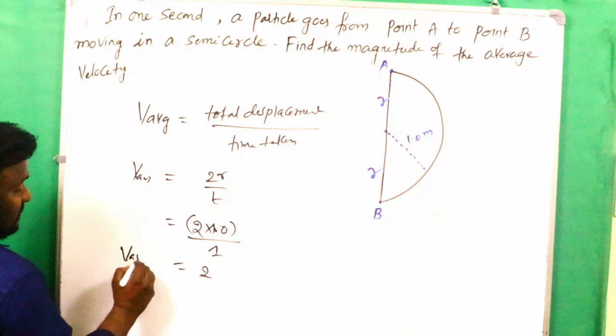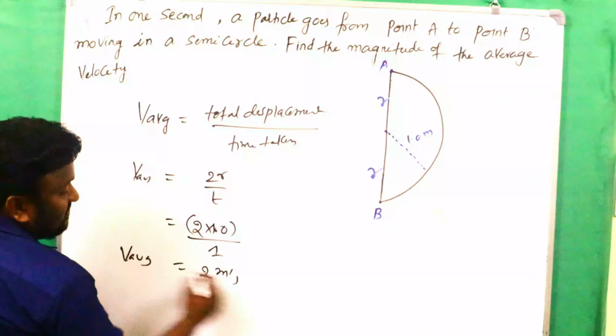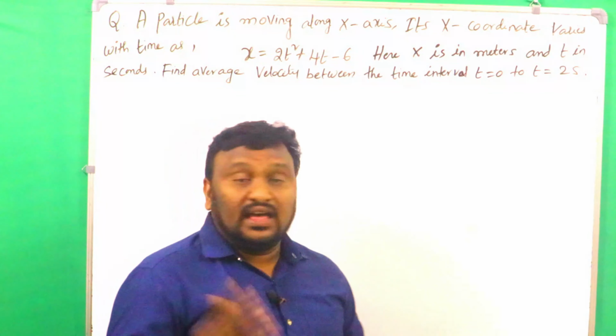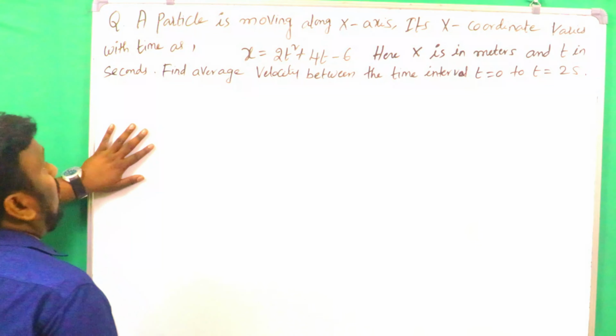So V average is equal to what? 2 meters per second. So this is the answer. Let's see one example regarding the average velocity. The given problem should be like this.